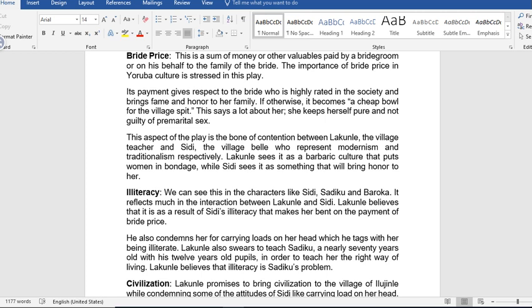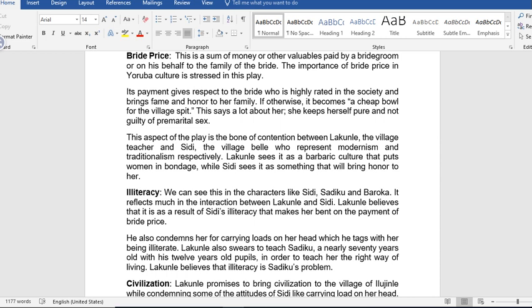If otherwise, she becomes a cheap bowl of the village spit. This says a lot about her. She keeps herself pure and not guilty of premarital sex. So that shows that she has not been meeting men before her marriage. She has not been involved in any premarital sex. And by that, she brings fame to herself and her family.